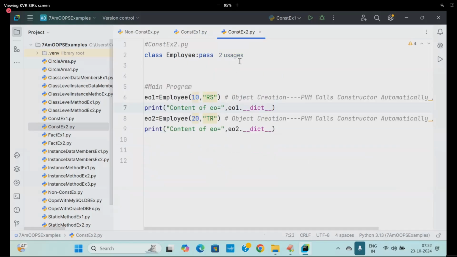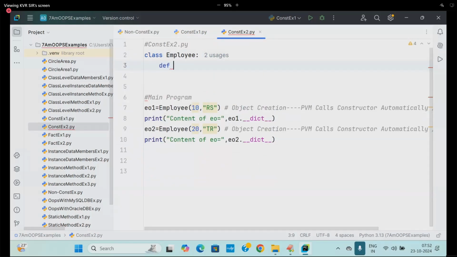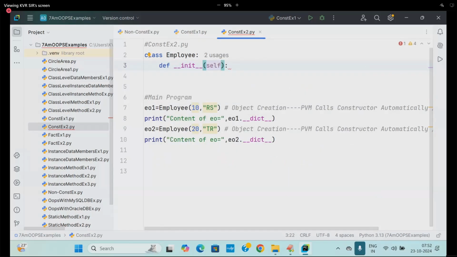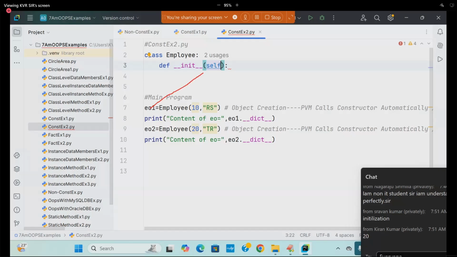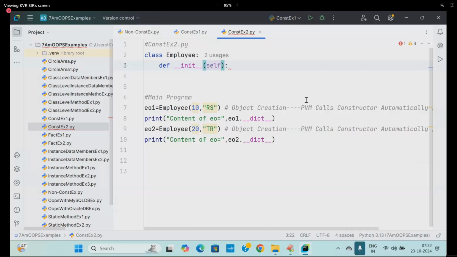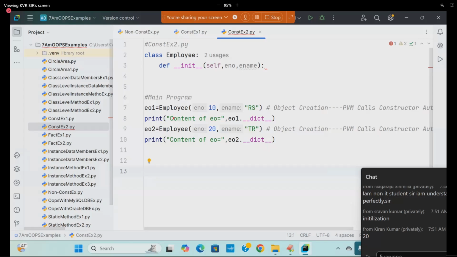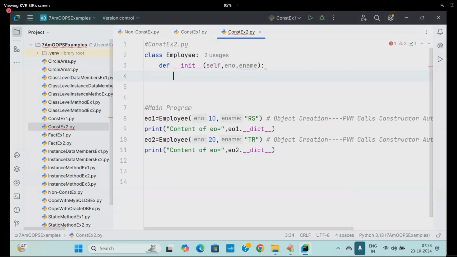Here I am writing the same, coming to this place, def __init__ of what? Self. So EO1 is placed in self. 10 is going to be placed in some parameter I will take over there, comma ENO, comma ename. See how simple it is. EO1's address is put into self. 10 is put into this ENO. ename is going to be placed there. Are you following me?